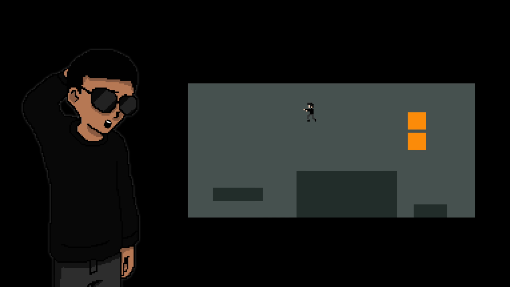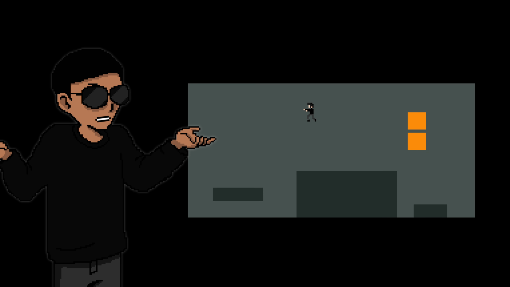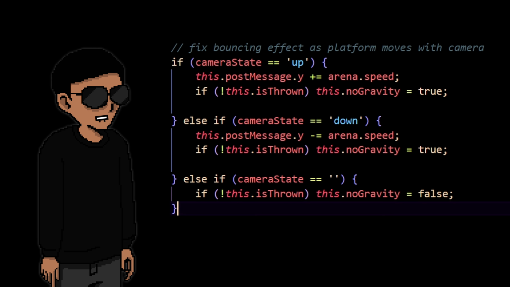Do I like the solution? Yes. Is it the most optimal? No. There are cases where this could be an issue, but the chances of them actually happening are near zero, so we'll just stick to this for now. Alright, enough about cameras, let's shoot people.